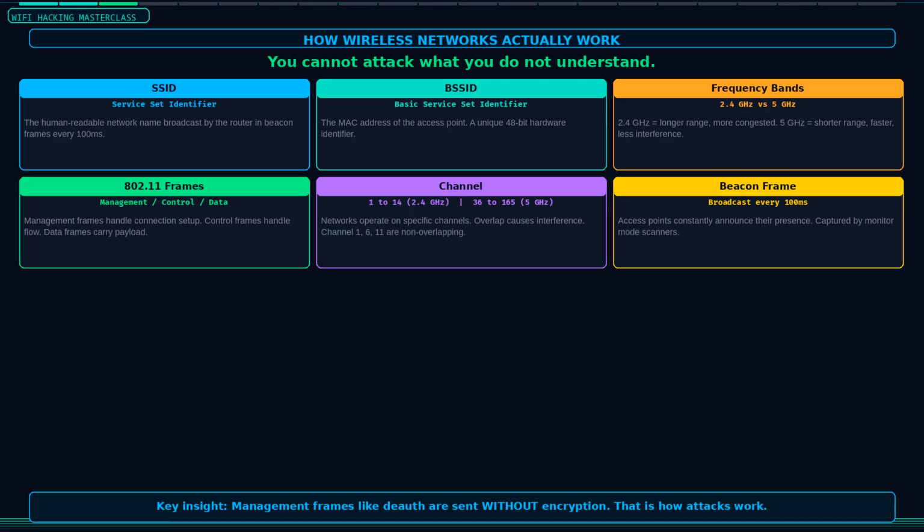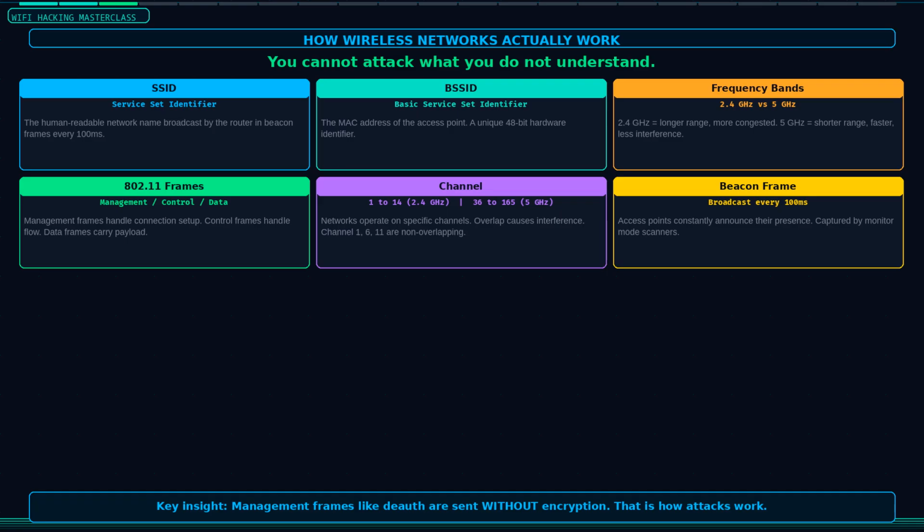The 2.4 GHz band has longer range but gets congested because microwave ovens, Bluetooth, and baby monitors all operate there. The 5 GHz band is faster and less congested but has shorter range and struggles with walls. Data travels in packets called frames. There are three types of Wi-Fi frames.